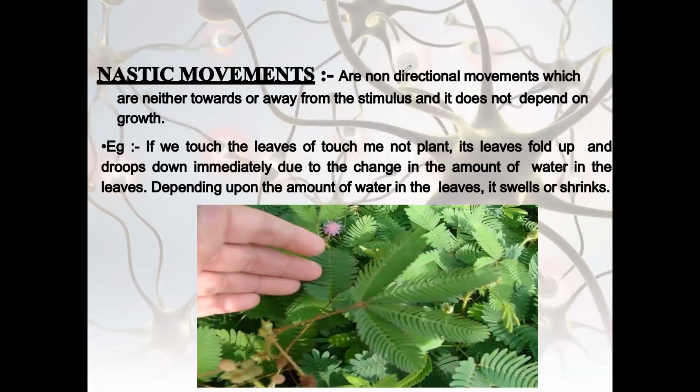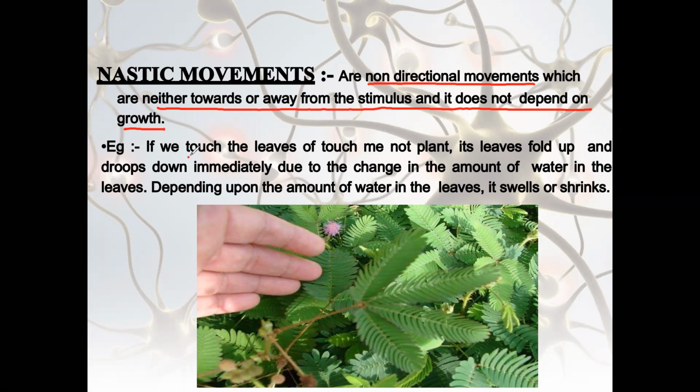Now we'll learn about the nastic movements. What are the nastic movements? Nastic movements are non-directional movements which are neither towards nor away from the stimulus. It doesn't depend on growth. So there is no growth. It may be towards the stimuli, it may not go towards the stimuli. So it's a non-directional movement.